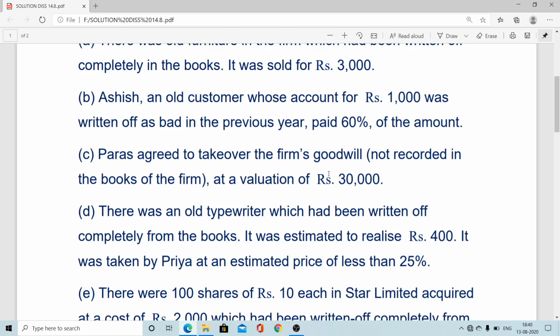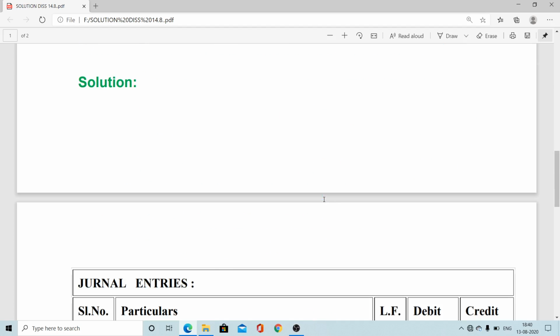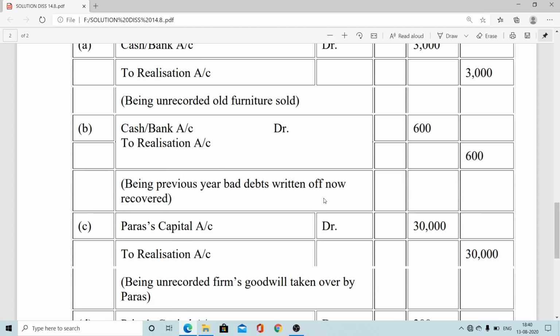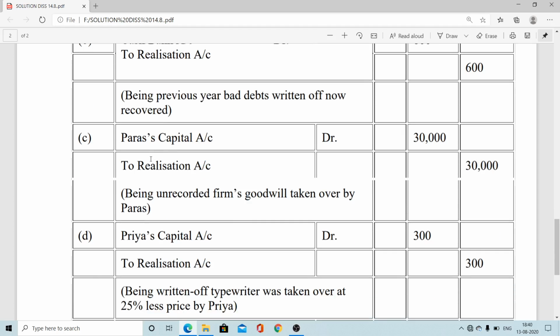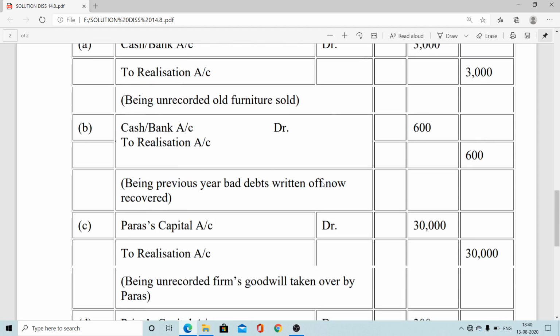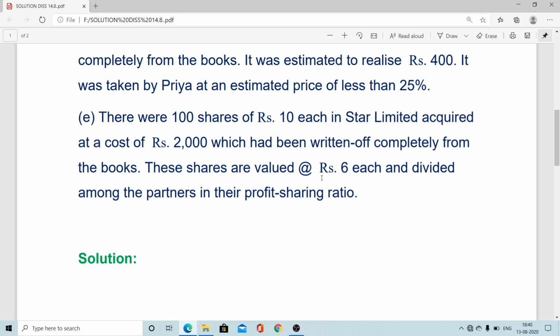When an asset is taken over, there is no cash inflow. Instead of cash or bank, they will put the respective partner's capital account. So Paras capital account debit to realization account. Yes, it is Paras capital account debit to realization account. Asset taken over.